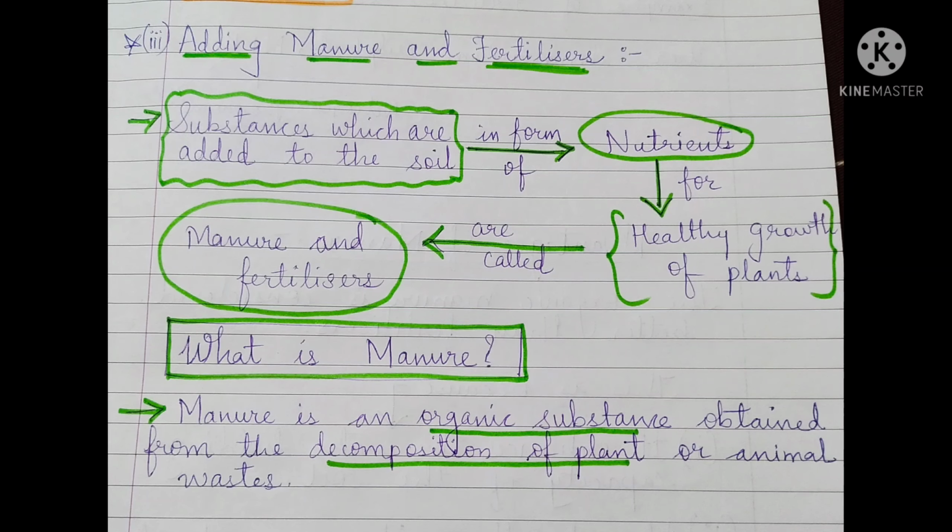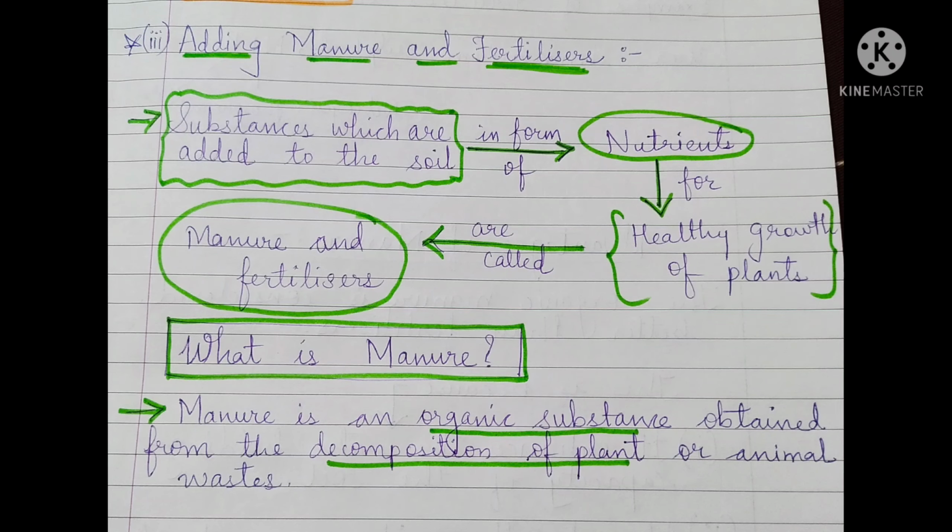First of all we will see what manure and fertilizers are and why they are added to the crops. Substances which are added to the soil in the form of nutrients and for the healthy growth of the plants are called what? Manure and fertilizers.